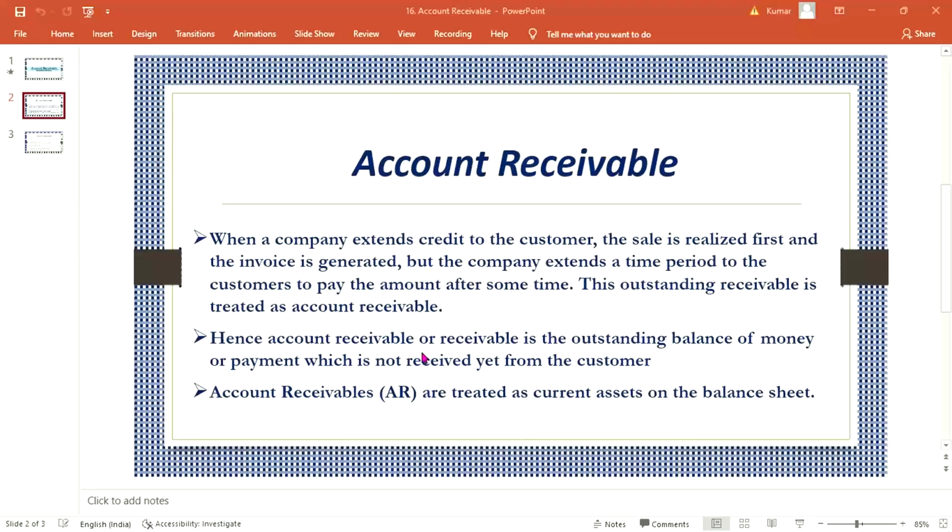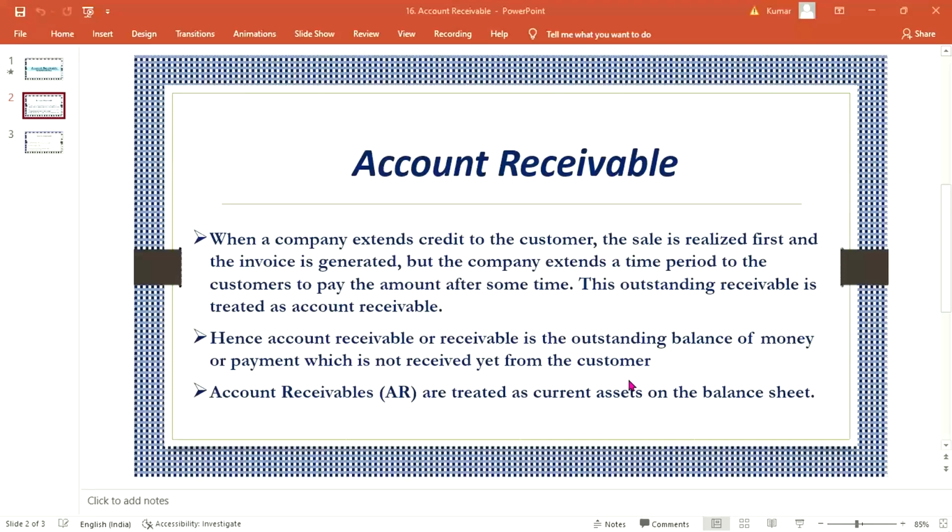Account receivable is the outstanding balance of money or payment which is not received yet from the customer. Let's suppose Tata Motors sold vehicles worth 1 billion rupees. This much worth of payment is not received yet.